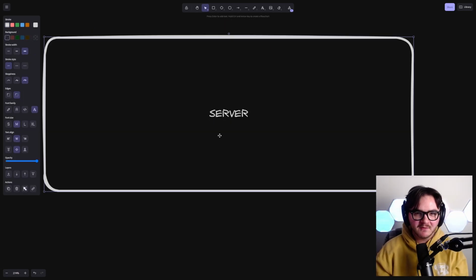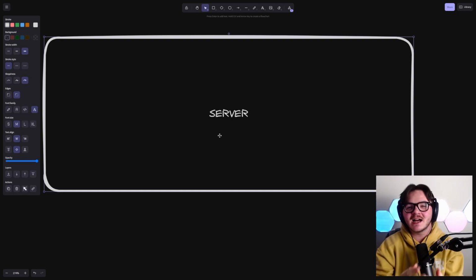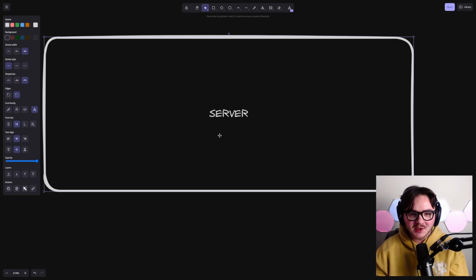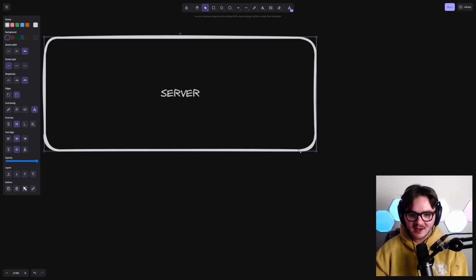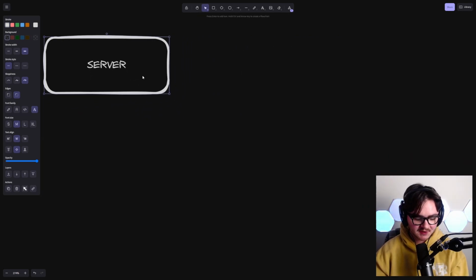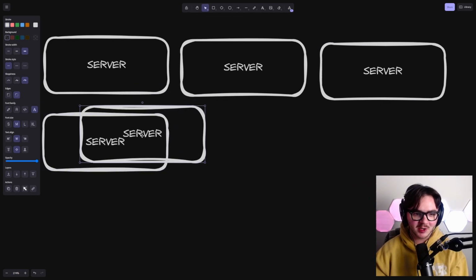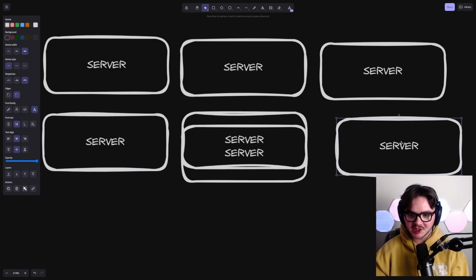Okay, so now we've got our MVP. And we've got this huge server. It does a lot of stuff. It's got tons and tons of stuff. And let's say that now we're kind of blowing up. We're getting successful and things are starting to slow down. So what are we going to do? The very first thing we're going to do is try and just copy these servers. We're going to run multiple of them. And it doesn't matter where you go to at all. We're just going to run multiple of them.